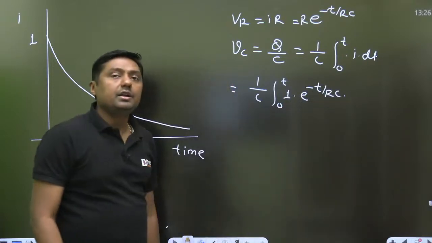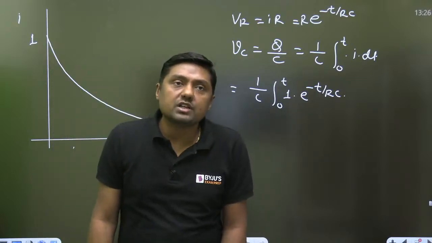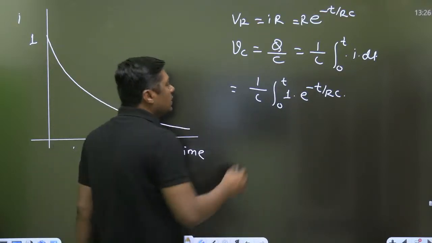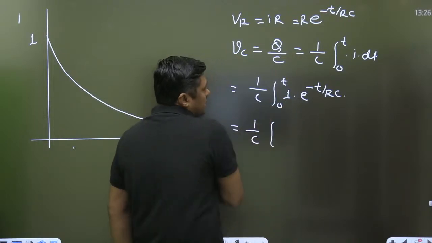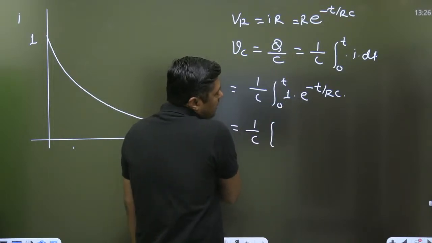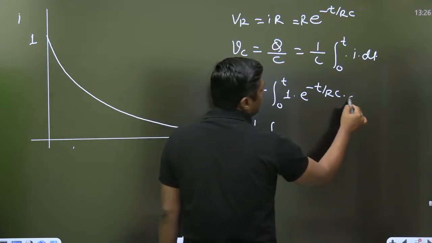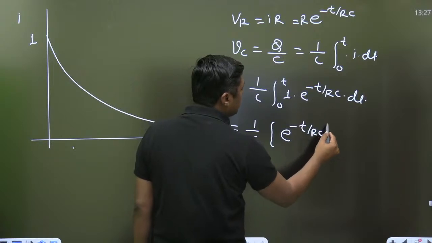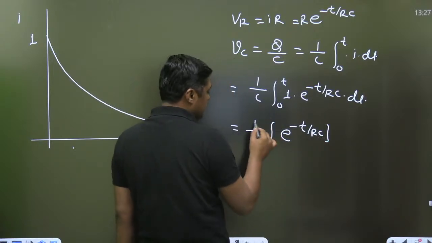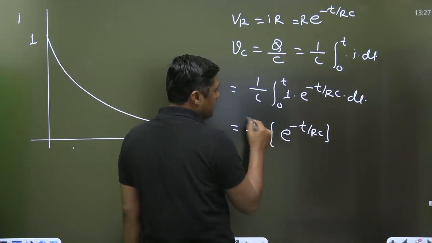Exponential. So I am getting the point that this is the exponential function. If I am going to integrate it, it will become e raised to power minus t by RC into RC. I think that is the formula, yes or no?